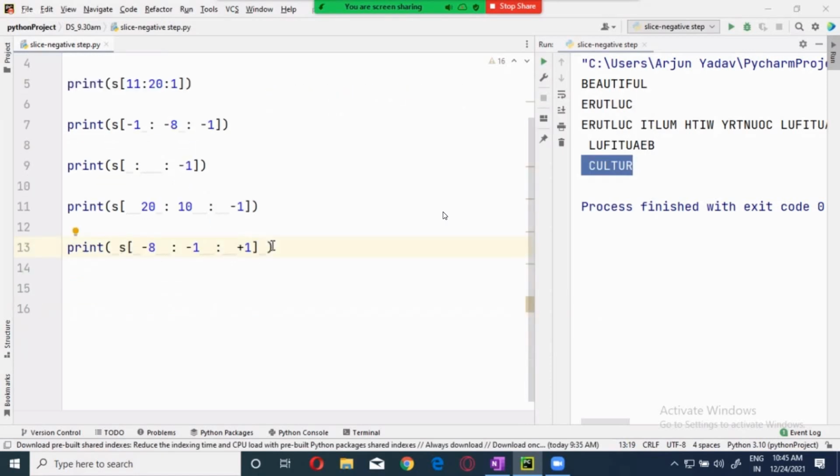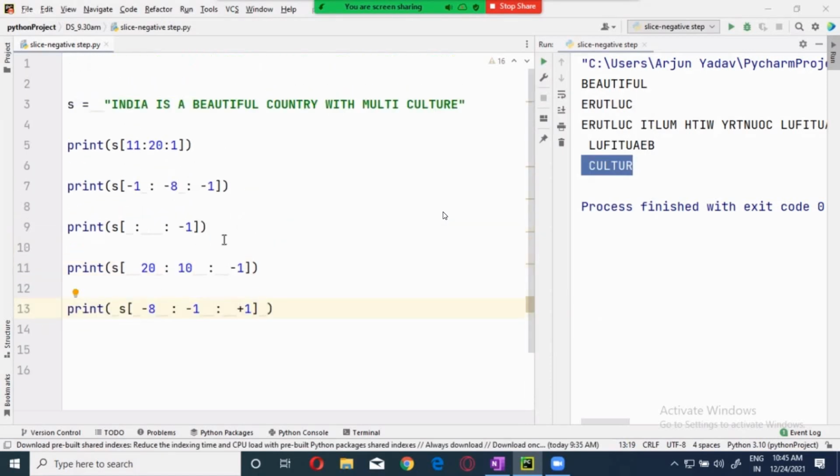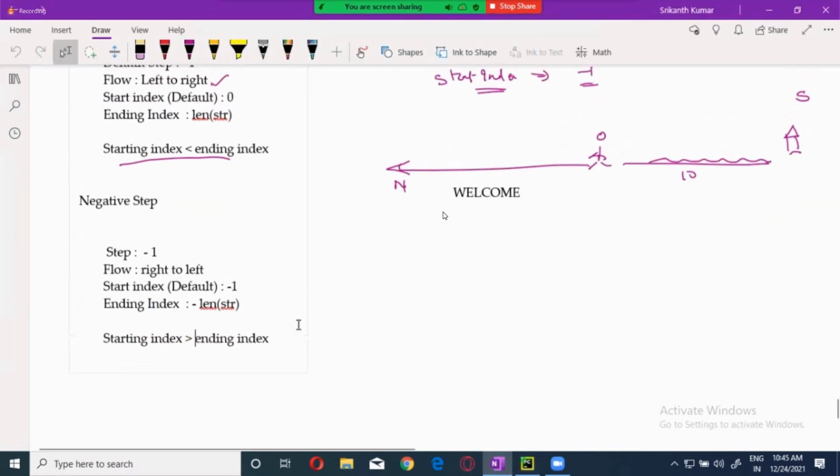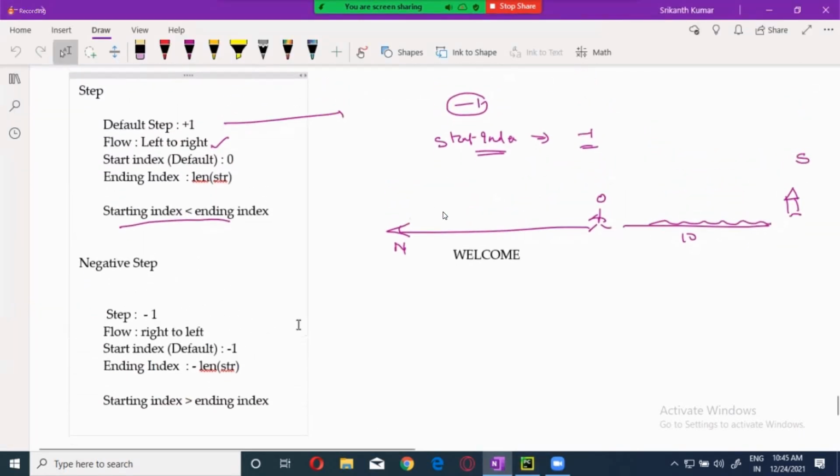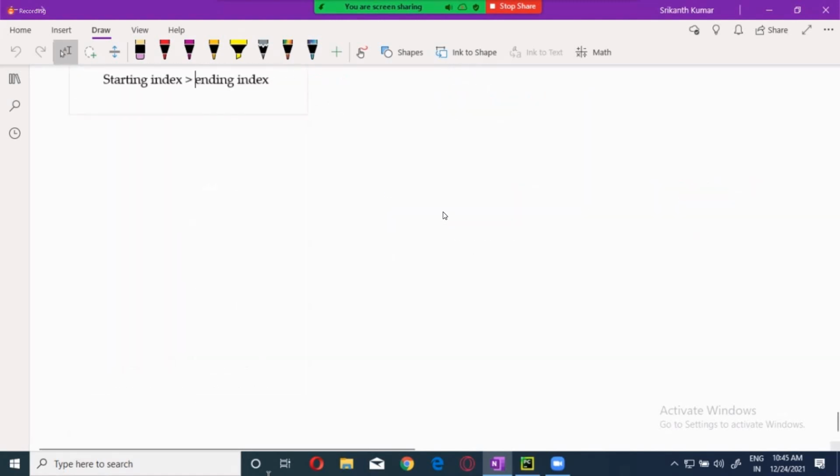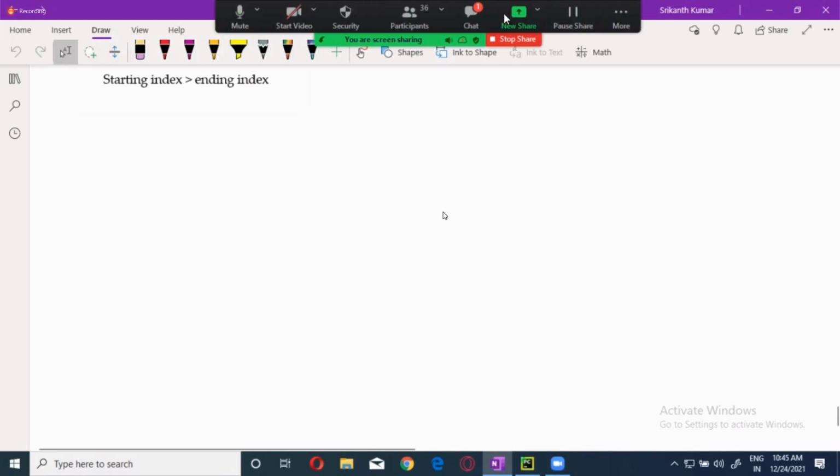Guys, any questions? This is the way it is. Slicing. Just try to remember these things. If you can remember, that is much better. Okay, these are the ones. Now, there are some built-in functions. Let's do the things.